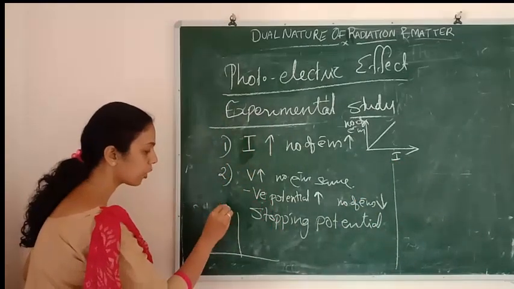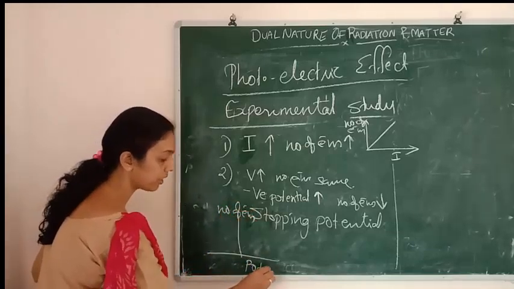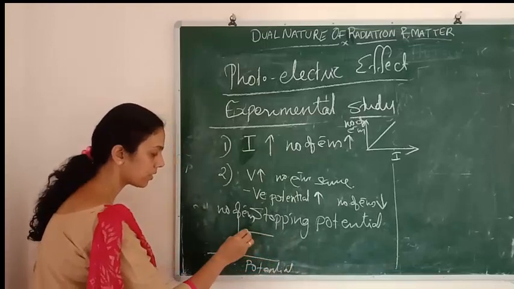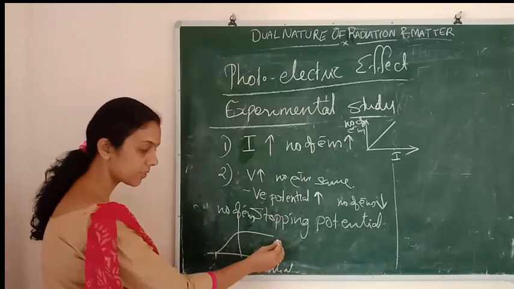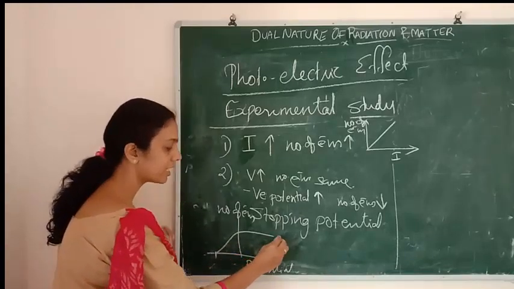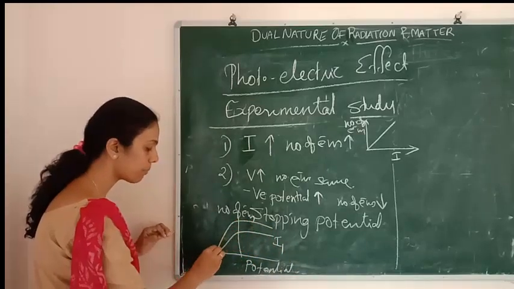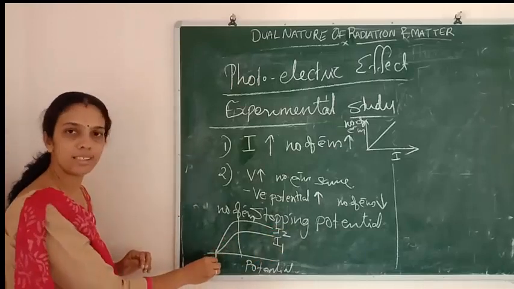This is number of electrons and this is potential. This is the stopping potential for a particular intensity I1. If I am increasing I1, what will happen? The stopping potential will remain the same.